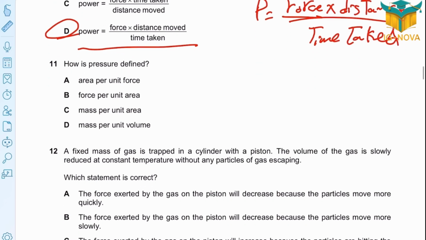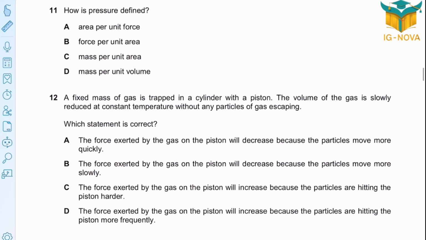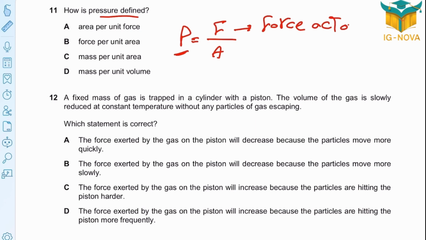Question 11. How is pressure defined? Pressure is defined from the rule P equals force over area. So we define pressure as the force acting when the denominator is 1 unit area, which is option... nope, it's force per unit area, option B.